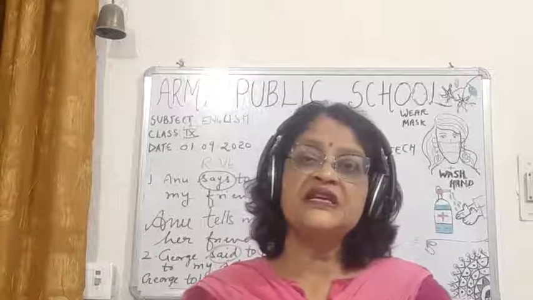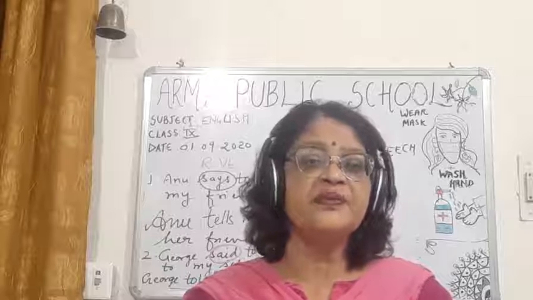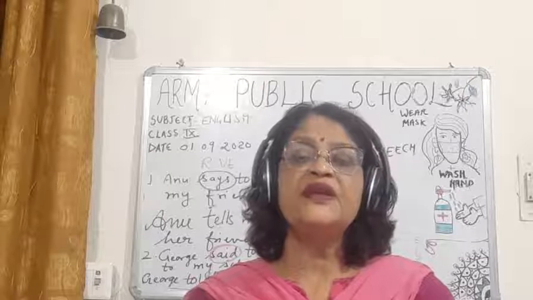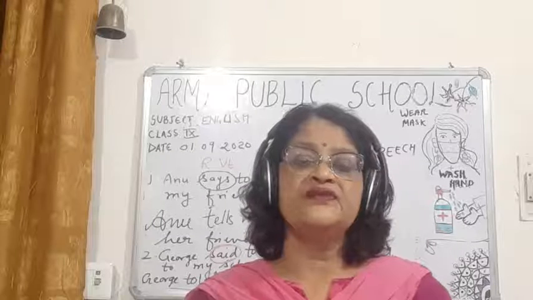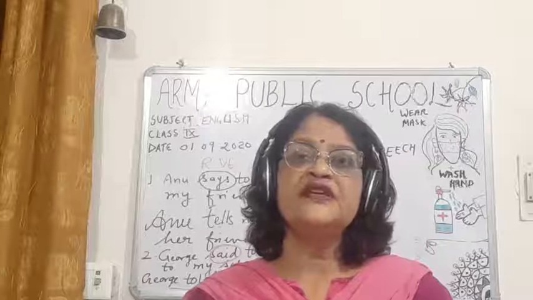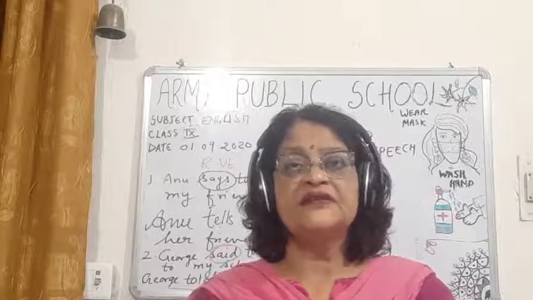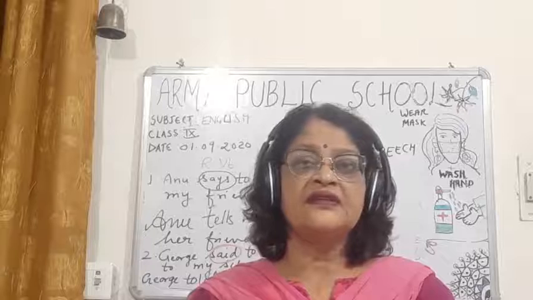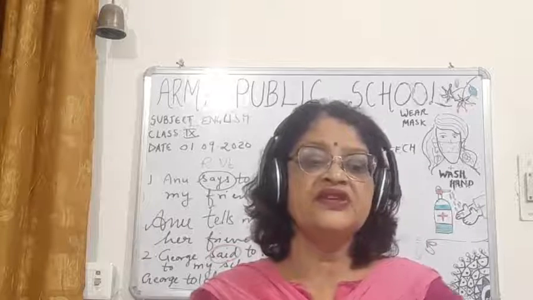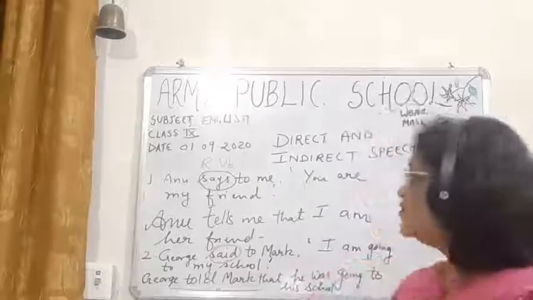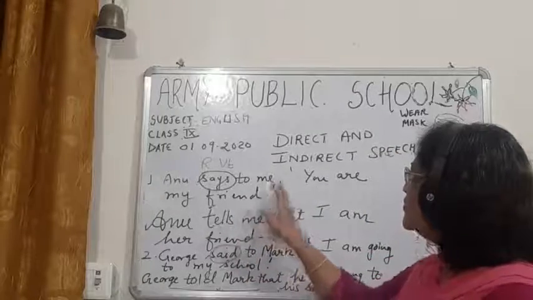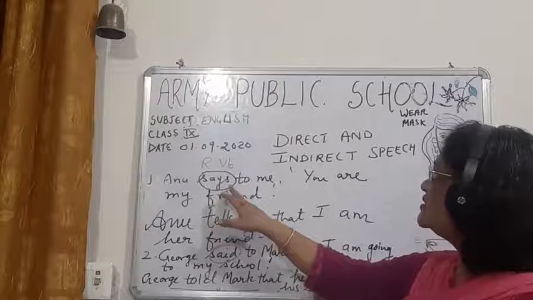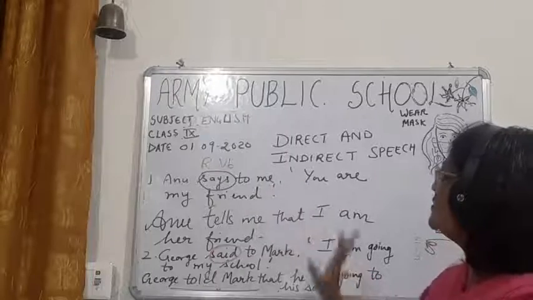So children, when we change from direct to indirect speech, we have to see a few things. When the reporting verb is in the past tense, what you have to see? You have to see a few things that will be changed when you change from direct to indirect speech. First thing, children, you have to see when the reporting verb is in the present tense, you have to remove the inverted comma.